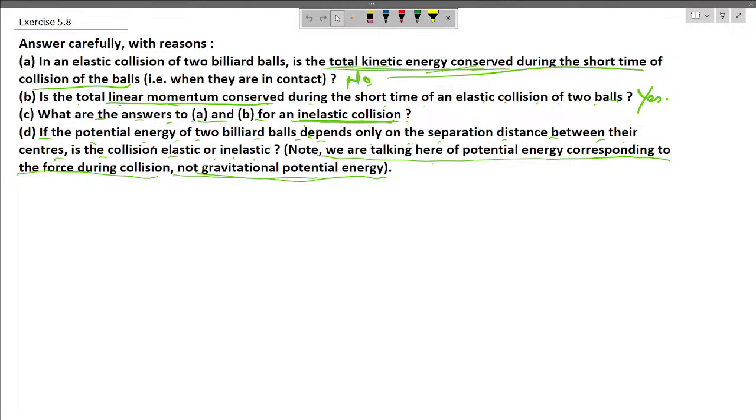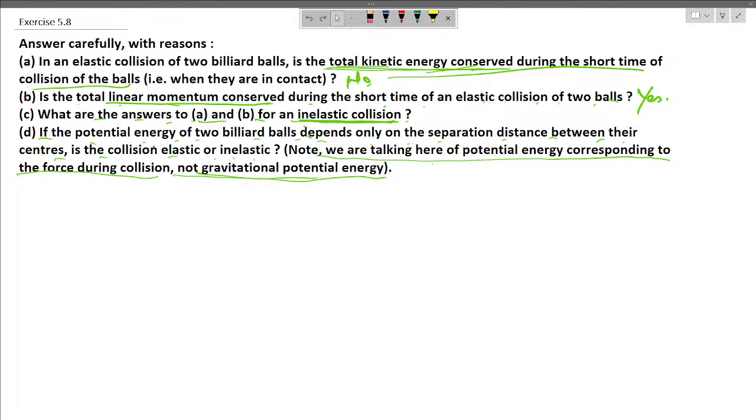So the question is asking that in an elastic collision of two billiard balls, is the total kinetic energy conserved during the short time? So actually it is not conserved. Why? In an elastic collision, while the total kinetic energy of the system is conserved before and after the collision, during the actual contact between the balls, some of the kinetic energy is temporarily converted into potential energy due to the deformation of the balls. That's why it is not conserved.